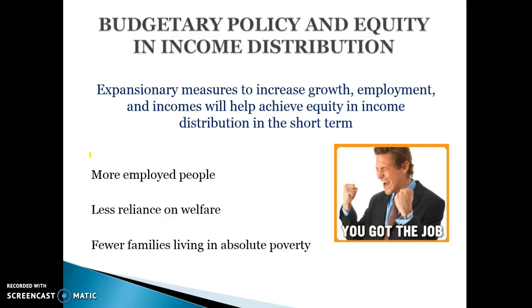Generally, we refer to expansionary measures that are going to boost growth and boost employment as the best way to achieve an equitable distribution of income in the short term. So if we can get more people employed, fewer people relying on welfare, and fewer families living in absolute poverty, that's going to come about by trying to boost spending and boost employment in the economy. So anything that's going to try and increase growth, employment and incomes will help to achieve a more equitable distribution of income in the short term.